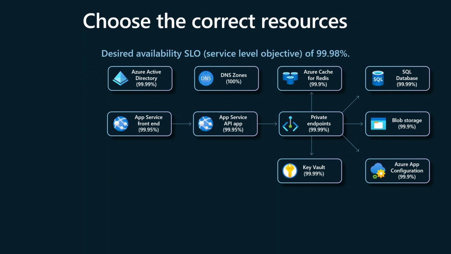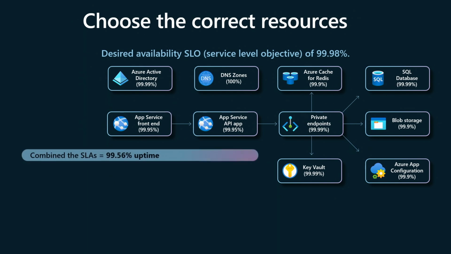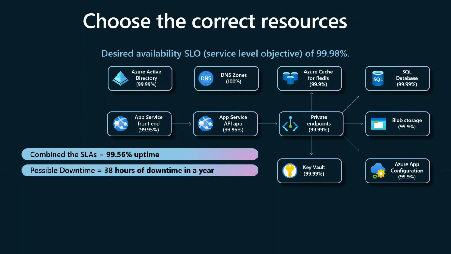Right? And so to get everything together, what you do is you multiply it. Every service that's in there, you multiply them all together, and then that's how you figure out what your uptime is. And for what you get with Relay Cloud, I think it's like 99.5 something or other. And that is below what the management wanted, because that gets you down to like 35, 36 hours of downtime a year, which actually is quite a bit. 99.56 sounds good. That's a day and a half of downtime. That's a lot of coupons you're giving out.